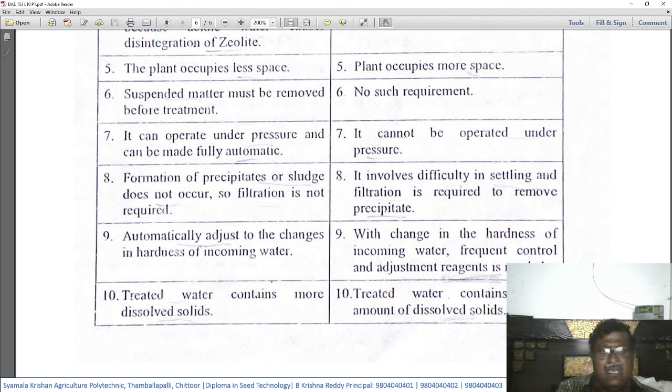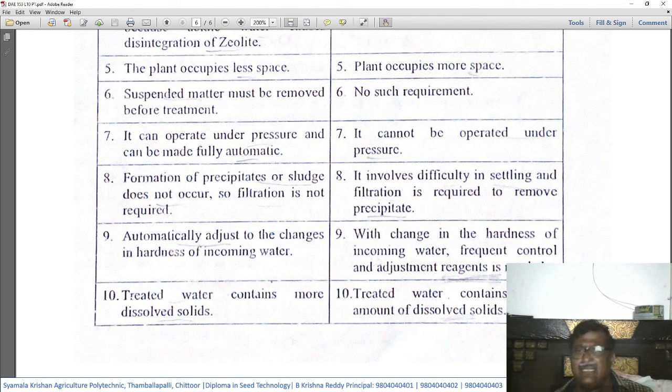Ninth difference, it automatically adjusts to the changes in hardness of incoming water. Automatically, the zeolite will react with the quantity of the hardness substances present in the hard water and soft water is generated. That means it is automatic adjustment. Whereas in the lime soda method, with change in the hardness of incoming water, frequent control and adjustment of reagents is needed.